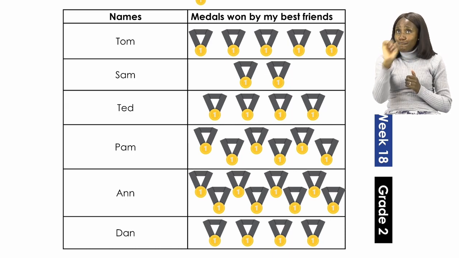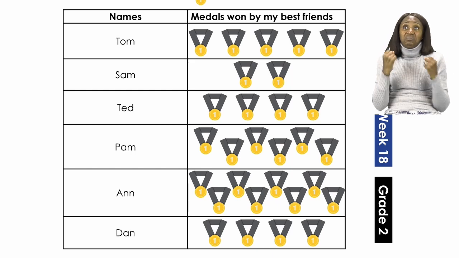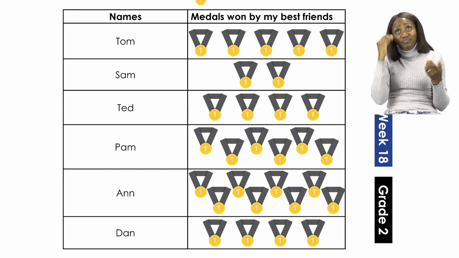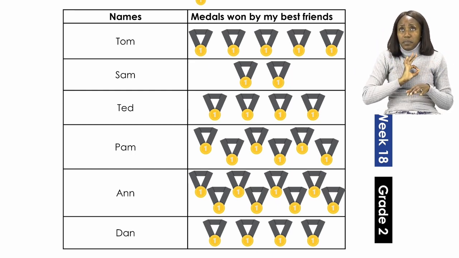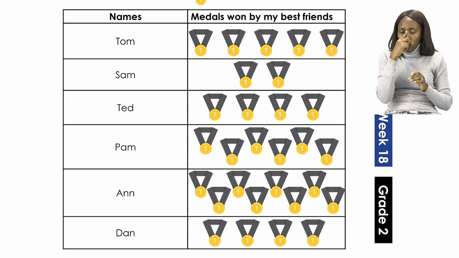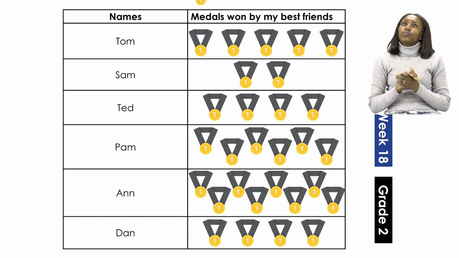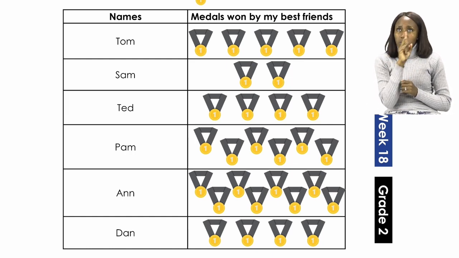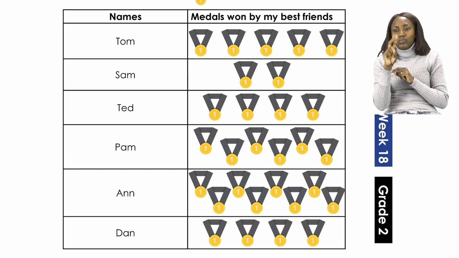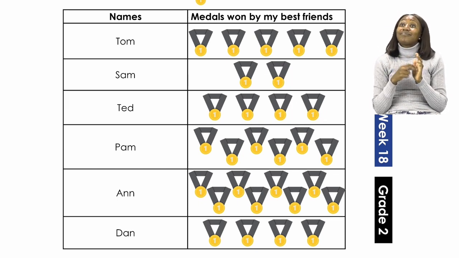The key says that each picture of the medal represents 2 medals. Okay, so for each one picture, you count 2 medals. So basically here you are going to be counting in 2s.